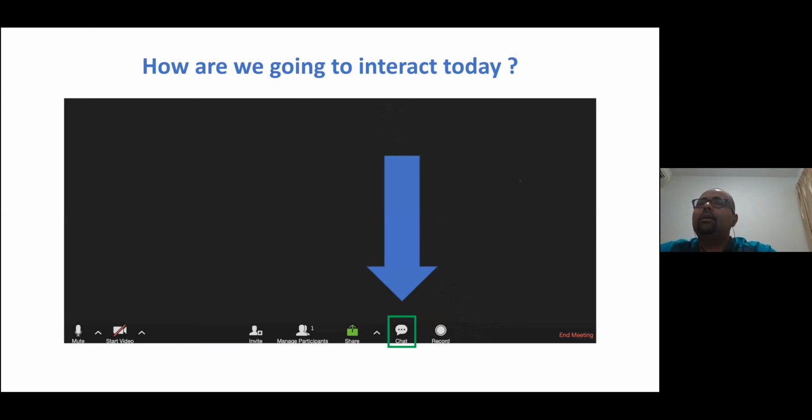Before that, let's clear some of the ground rules. We'll discuss how we are going to interact today. We'll use the chat functionality, I'm pretty sure everyone is aware of this. If you have any questions, you can ask in the chat anytime, and we'll respond whenever we can. At the end of the session we'll also have a Q&A session, so you can ask your questions there too.